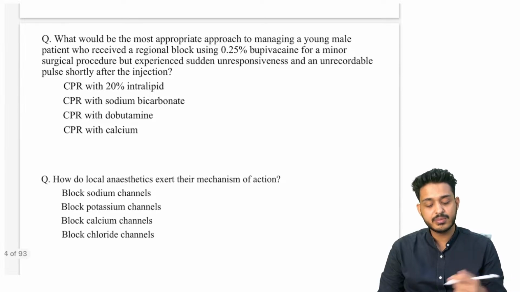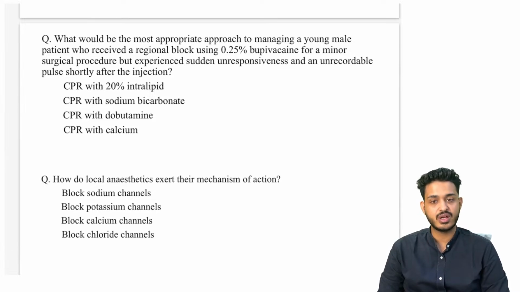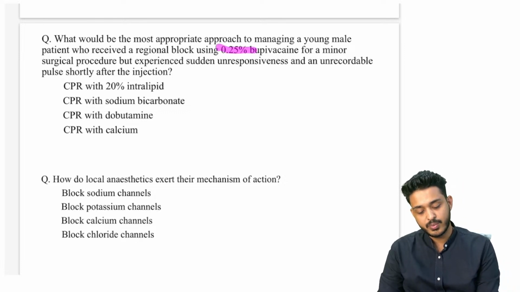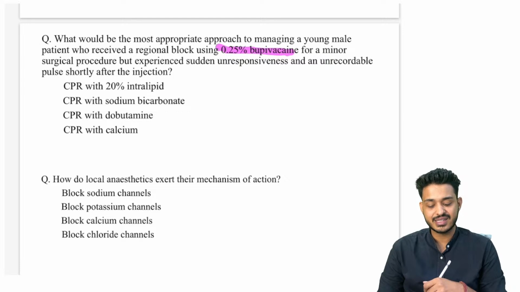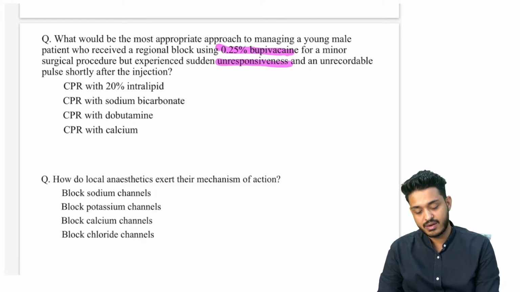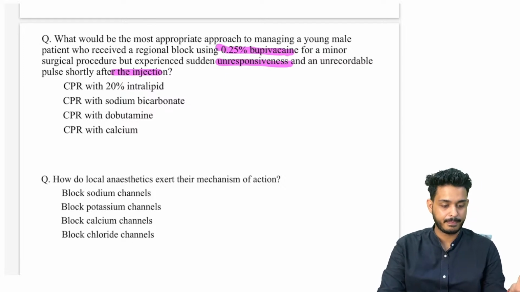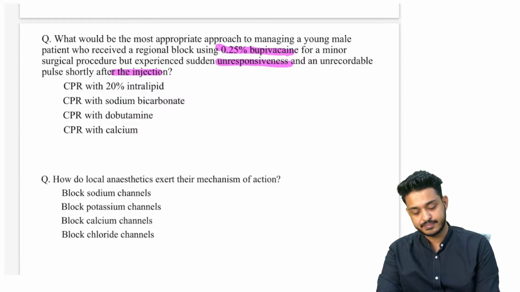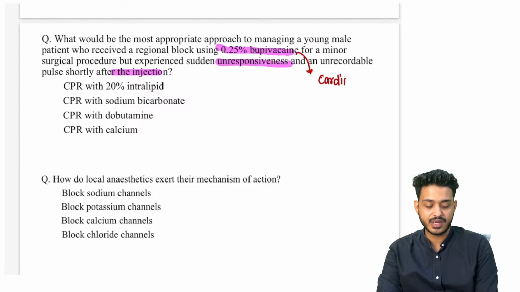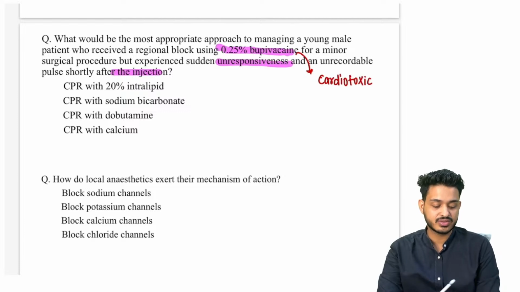Right? What would be the most appropriate approach to manage a young male patient who received a regional block using 0.25 bupivacaine for a minor surgical procedure, but experienced sudden unresponsiveness and unrecordable pulse shortly after the injection? What has happened here in this particular case? I have taught you the most cardiotoxic local anesthetic is going to be what? Bupivacaine. Most cardiotoxic is going to be bupivacaine.